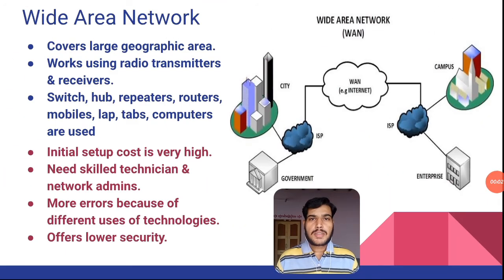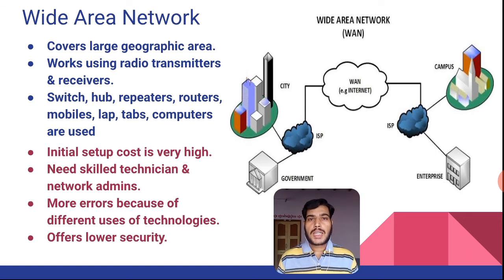The next major computer network is WAN, Wide Area Network, which spreads over almost all geographical areas. There is no limitation for establishing this kind of network. Suppose I want to specify a connection between multiple cities, towns, states, countries, regions, continents.